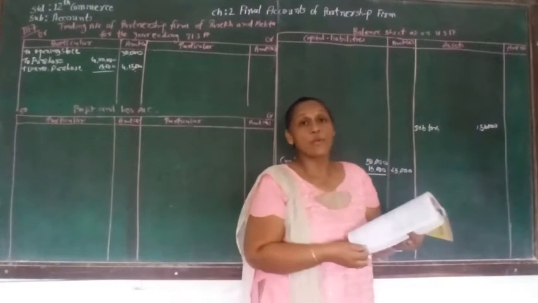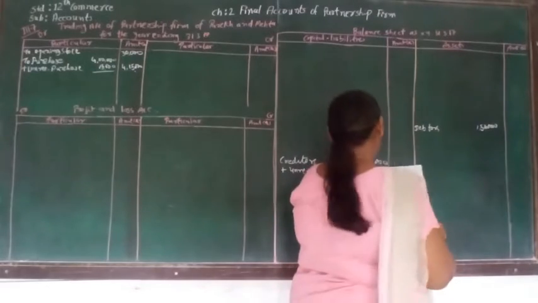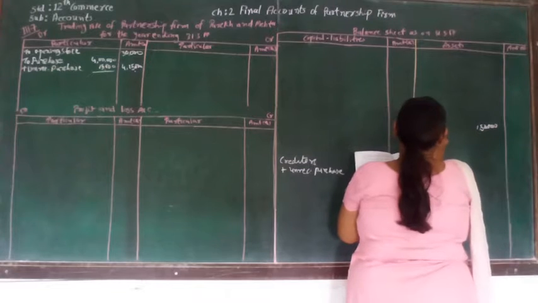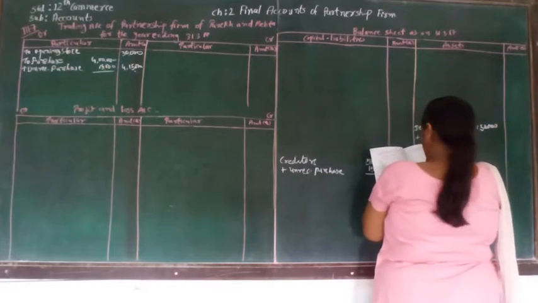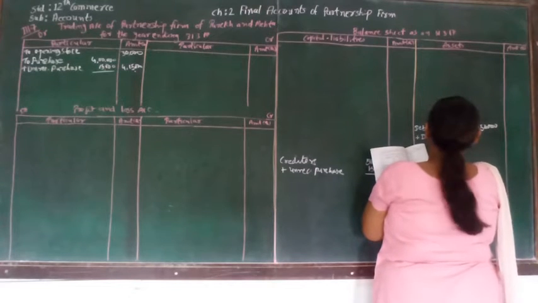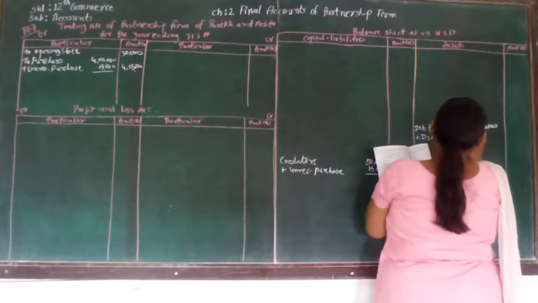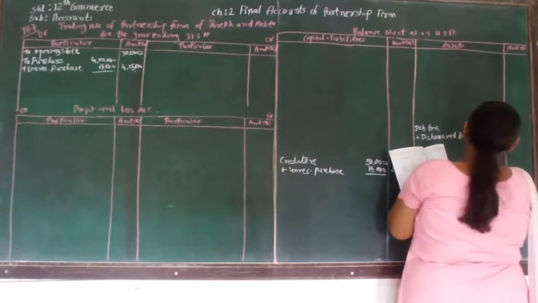So here we have to add this one in the debtors and we have to deduct from the cash. So here plus discounted bill dishonored of rupees 2,000. So that will be 1,52,000.